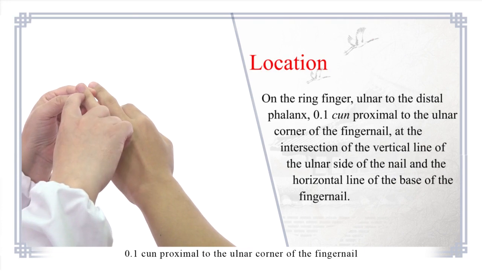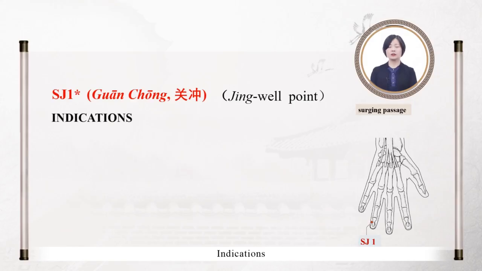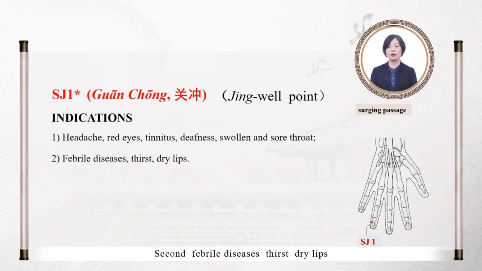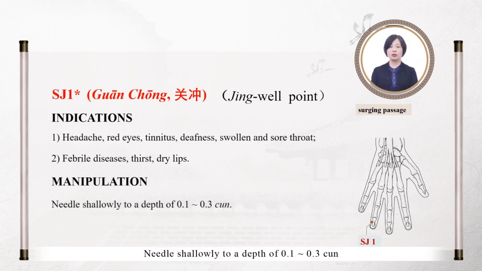Location: on the ring finger, ulnar to the distal phalanx, 0.1 cun proximal to the ulnar corner of the fingernail, at the intersection of the vertical line of the ulnar side of the nail and the horizontal line of the base of the nail. Indications: first, headache, red eyes, tinnitus, deafness, swollen and sore throat. Second, febrile disease, thirst, dry lips. Manipulation: needle shallowly to a depth of 0.1 to 0.3 cun.